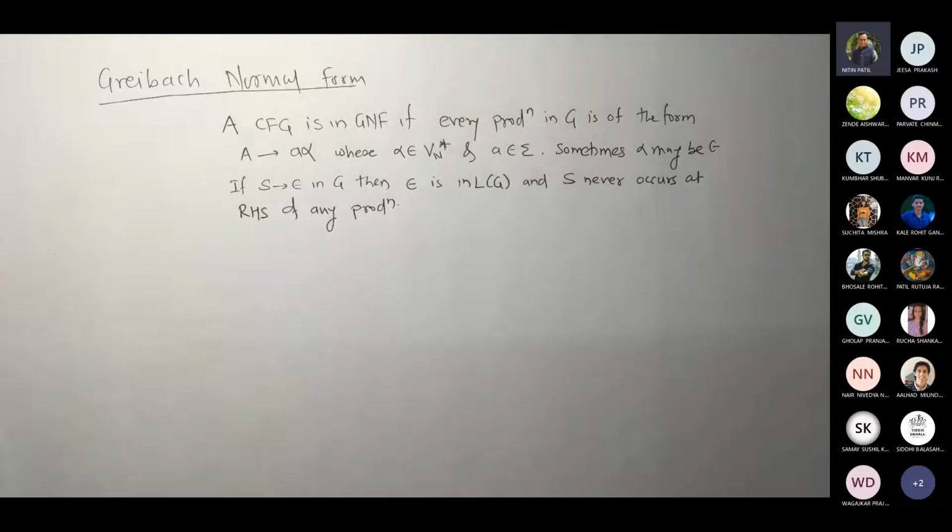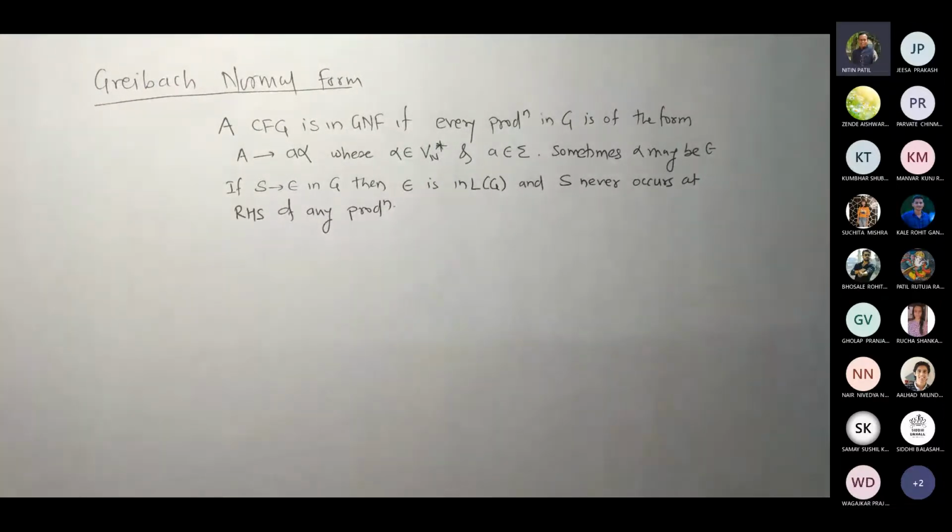Read this carefully and let me know if you have any difficulty in understanding this.